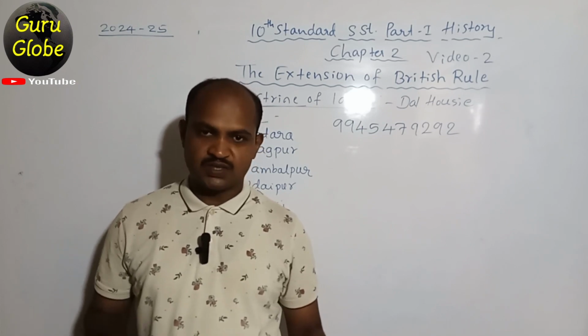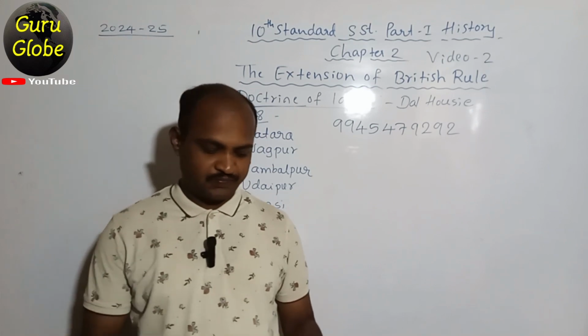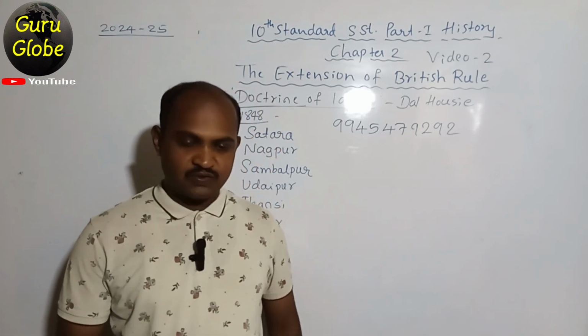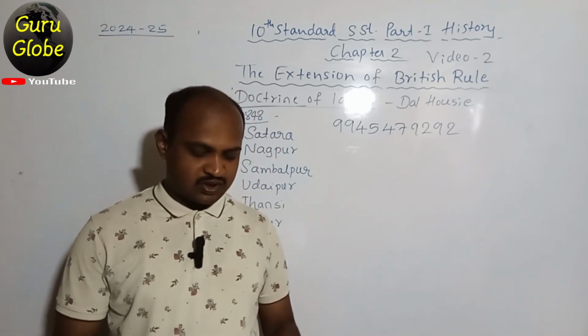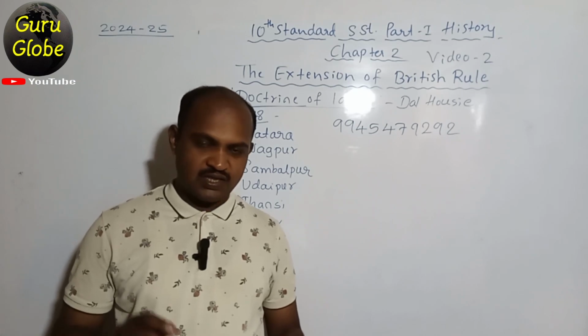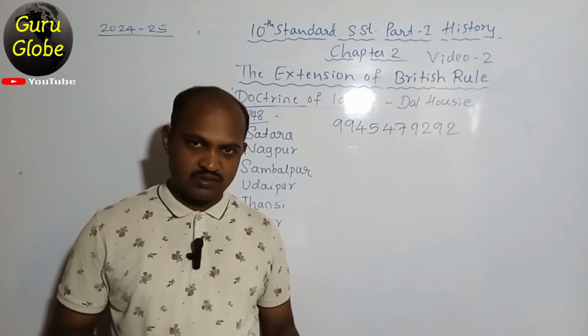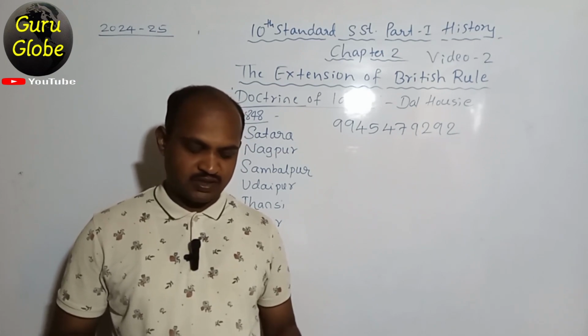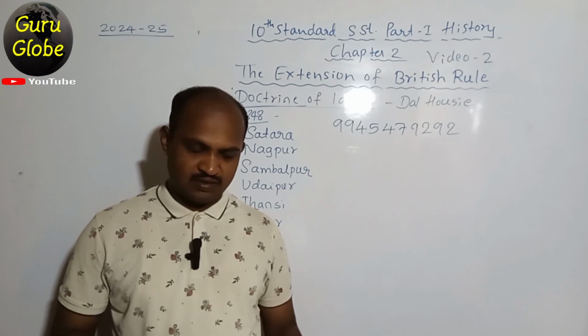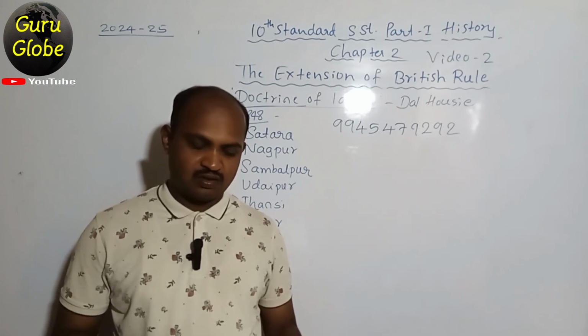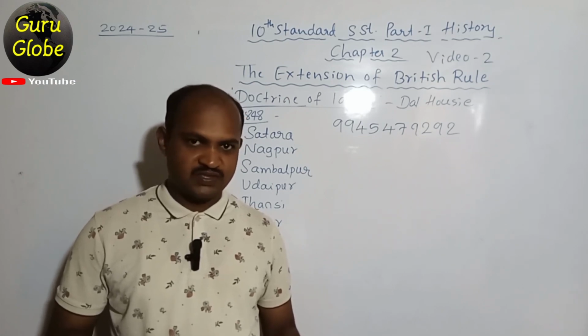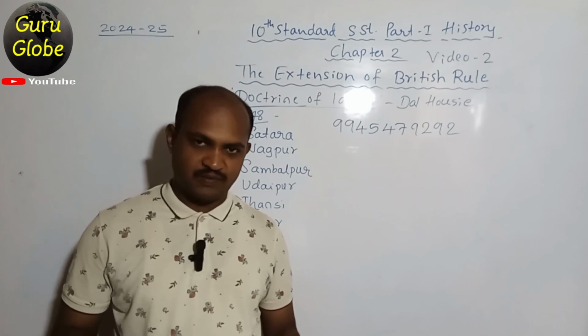This was asked in June 2022. Next, fourth question: the Governor General who introduced subsidiary alliance is option A, Lord Curzon, option B, Lord Dalhousie, option C, Lord Wellesley, option D, Lord Cornwallis. It was asked in April 2015.